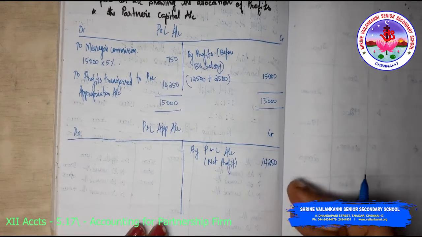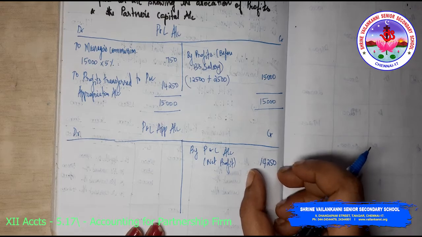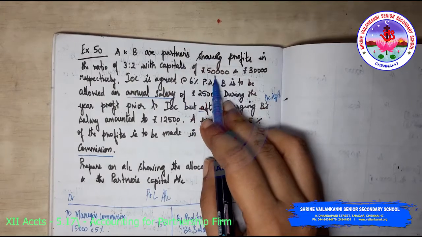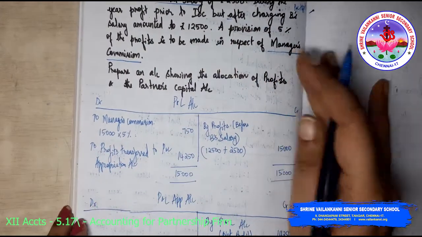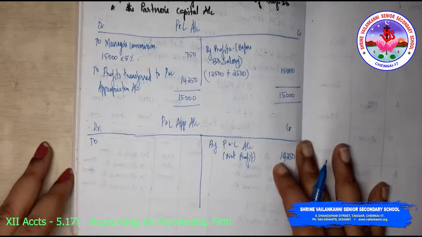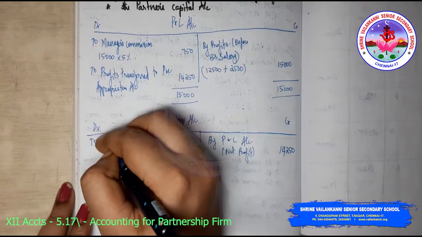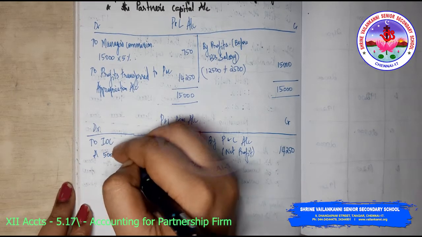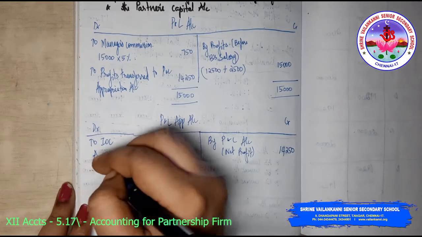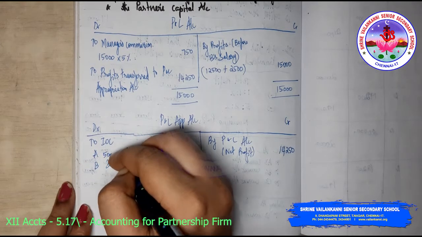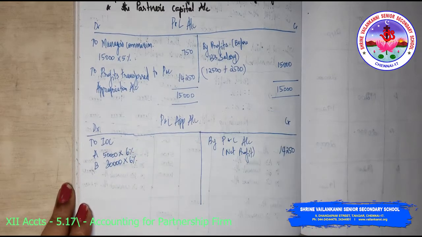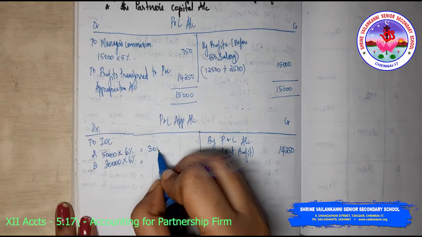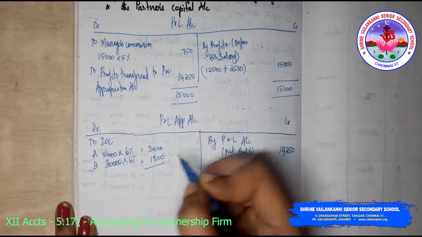What are the appropriations from this 14,250? You have to give interest on capital, which is 6% per annum on the capital, 50,000 and 30,000. So to interest on capital, A, 50,000 into 6%, B, 30,000 into 6%. So it comes to 3,000 and 1,800.